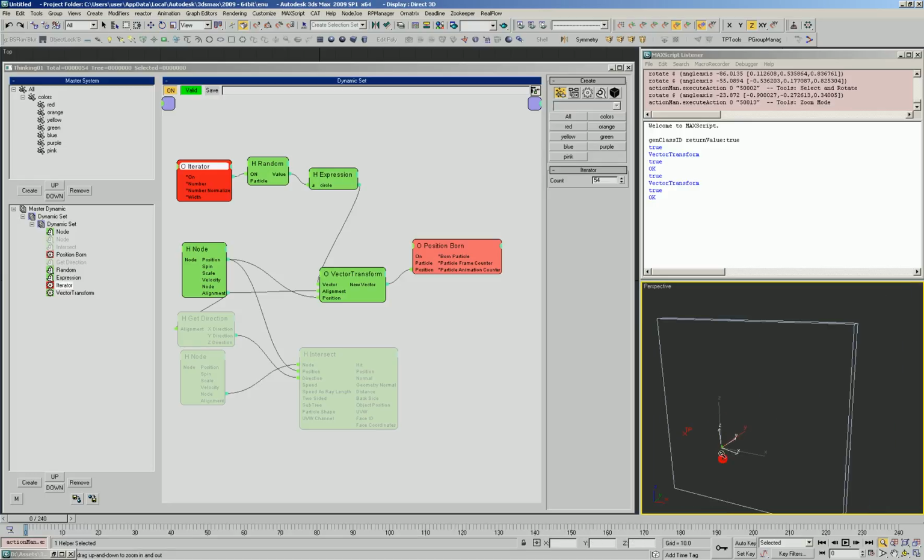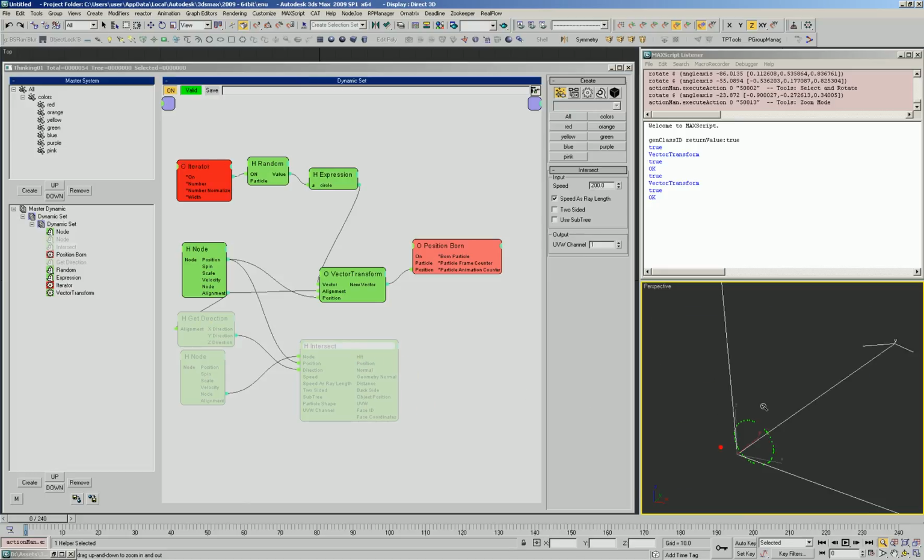Okay, so we actually want to now have the intersect be shooting rays based on, in this case, our y direction, or whatever direction that we want, and add some of this circular random in here. But this circular random is going to need a little bit more work. Right now it's a constant distance from here. We're actually going to set this up so it's got different sampling, more toward the middle and fewer toward the outside edge.